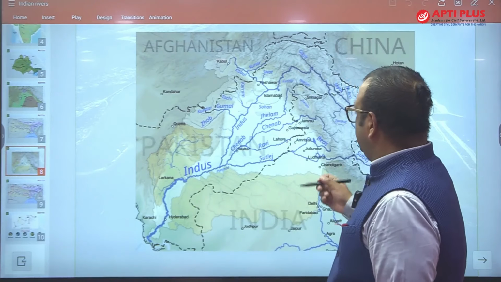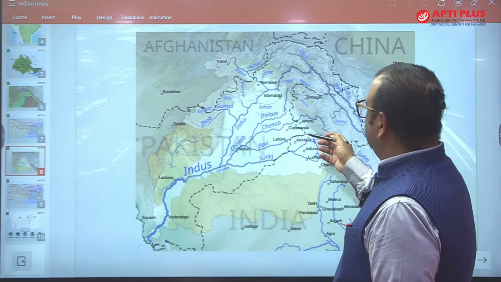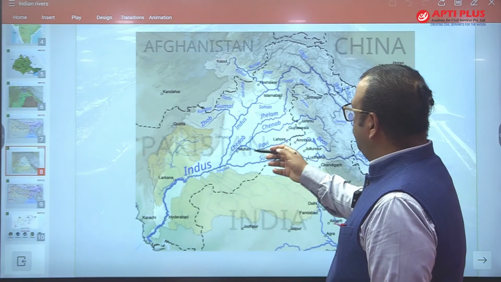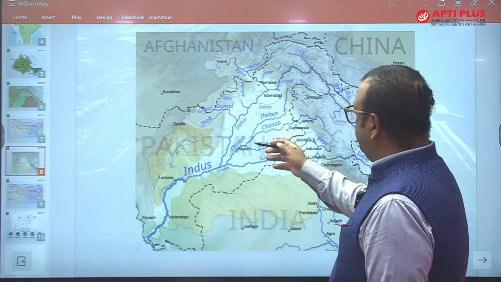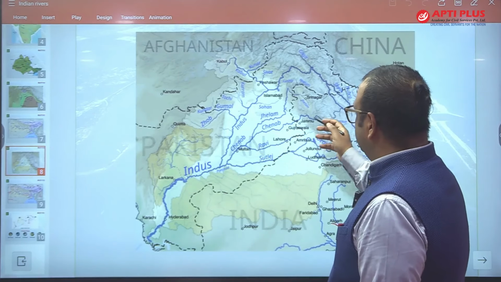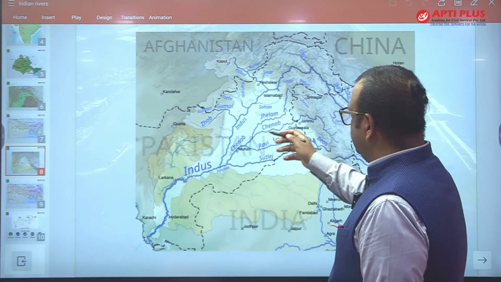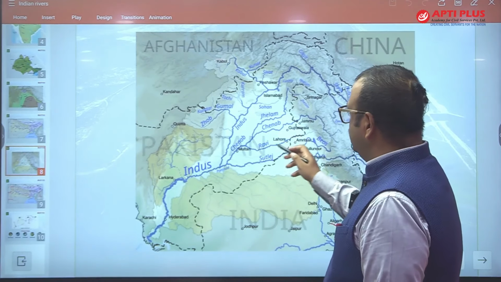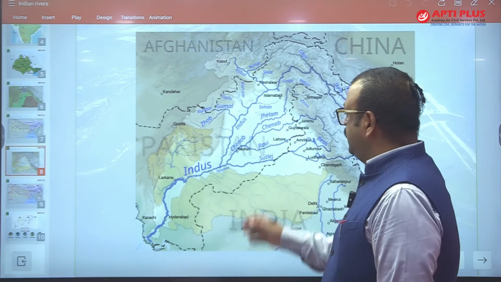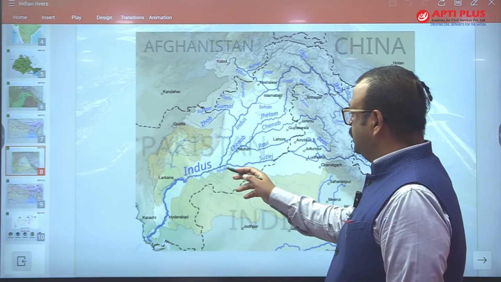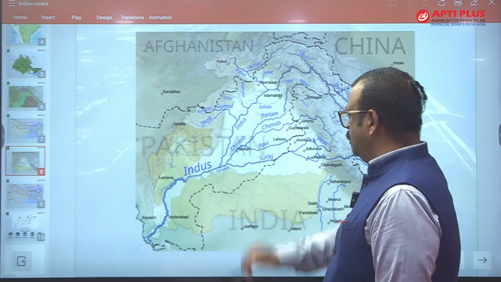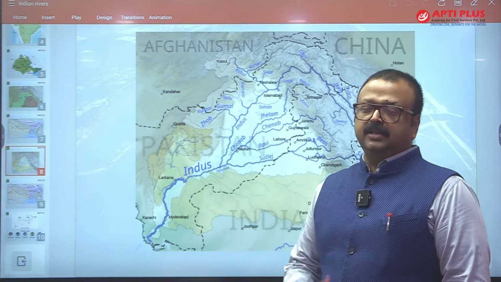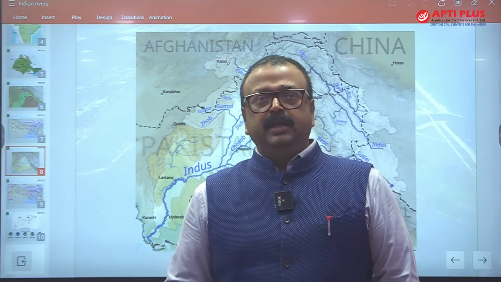Chenab cuts the Shivalik and enters into the Punjab plain, and then the Punjab plain of Pakistan, crossing Jammu and entering into Pakistan, where it takes the water of Jhelum and Ravi. And after that it reaches near Mithankot, it takes the water of Satluj and then drains into the Indus River.